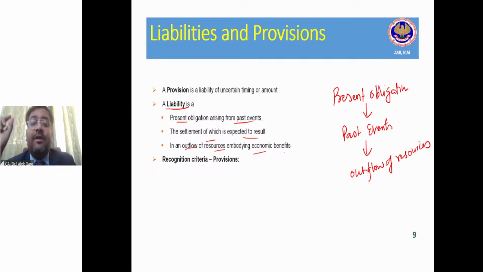But the point is, what is the past event in case of the engagement with the auditor? There is a contract. The auditor has already been engaged, hired, right? And of course, there is a present obligation. They will audit the current period accounts. They will issue the audit report. Then only we will be able to publish our results, right? So there is a present obligation due to the past event, and of course, outflow of the resources is certain, right, guys? Is it clear or not clear?